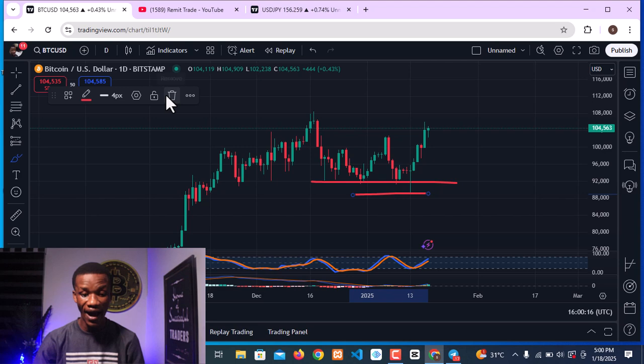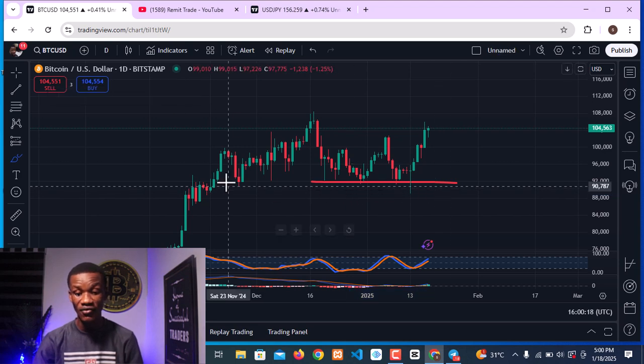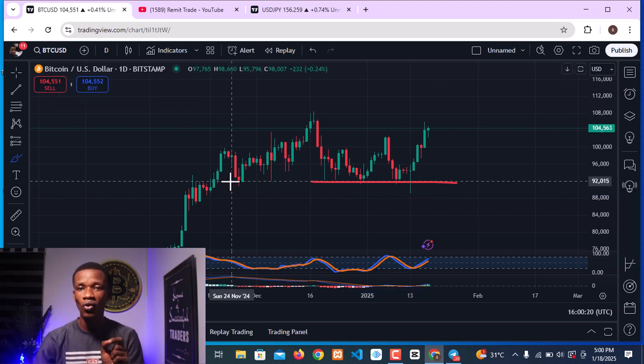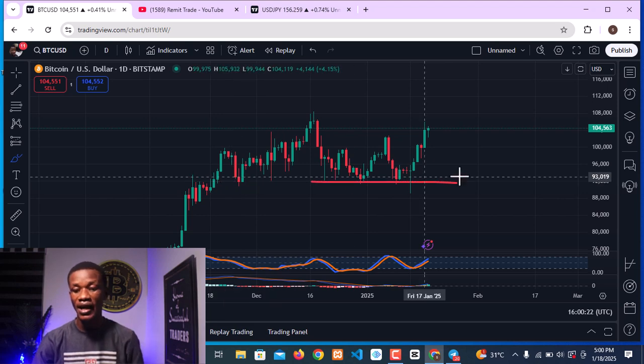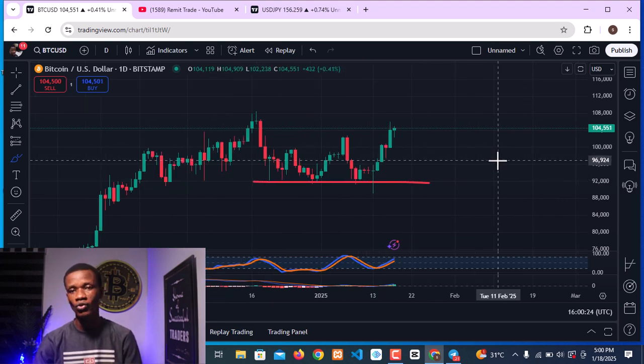The reason why we are seeing this is because this very point is a critical level of support and the market has to move upward. Now look at what has happened in 2021, President Biden, and in 2017, President Trump. Between President Biden and President Trump, who is a pro-crypto president? Of course, President Trump is more pro-crypto than Biden.